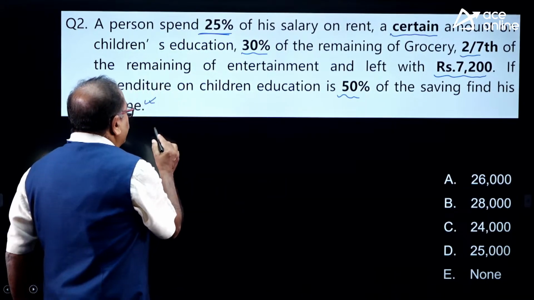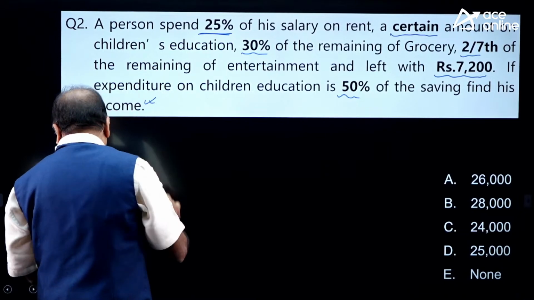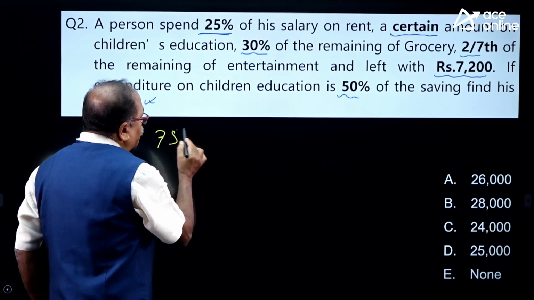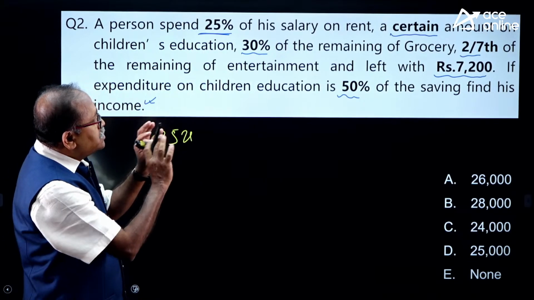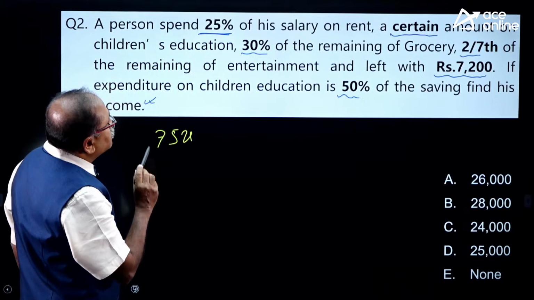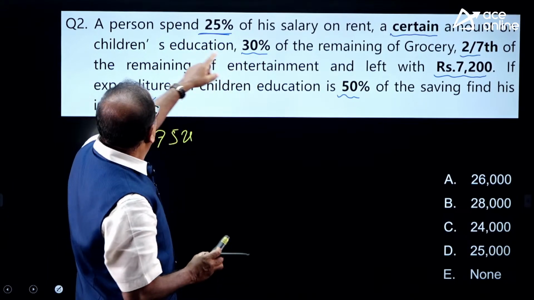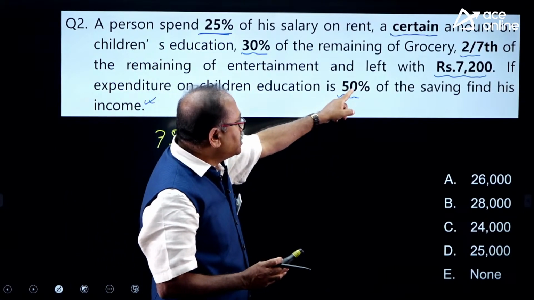So out of this 75x, if the total income is 100x, he spends a certain amount. So let's consider that the certain amount has a relation here.